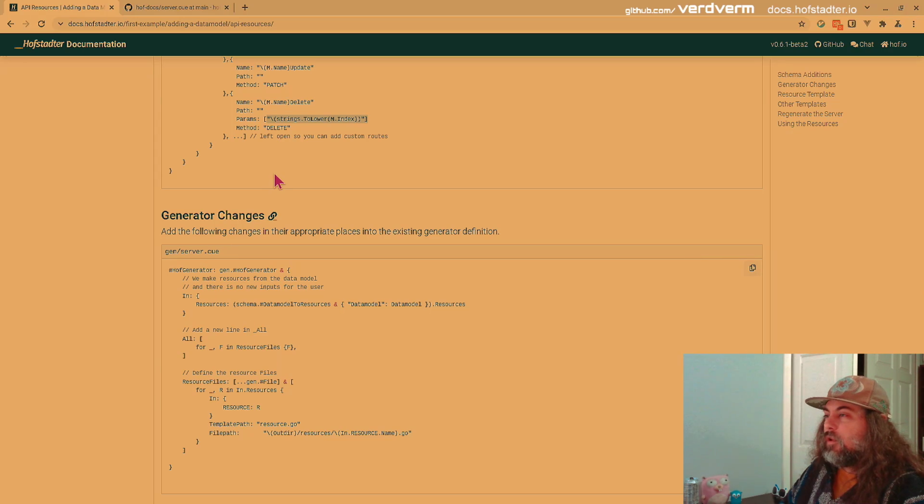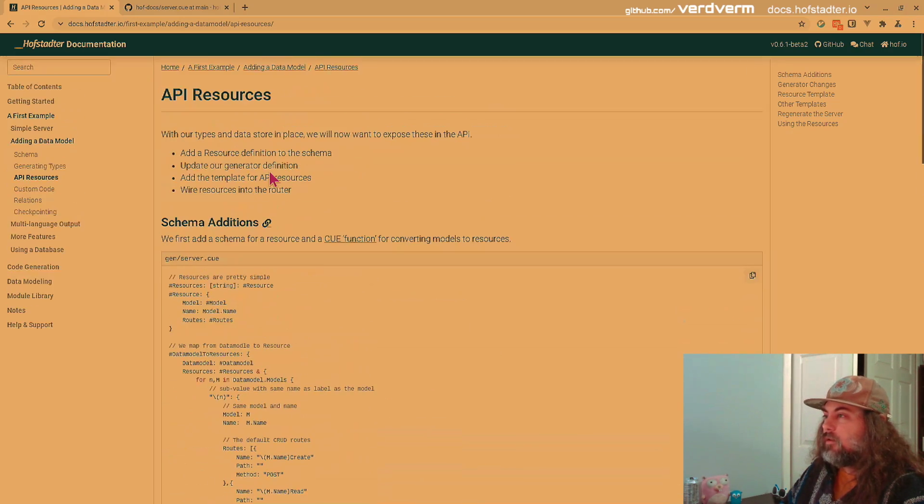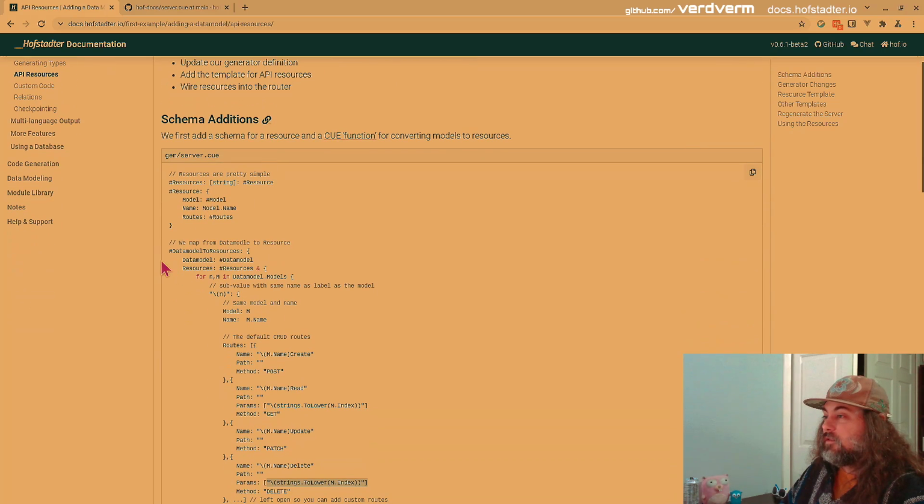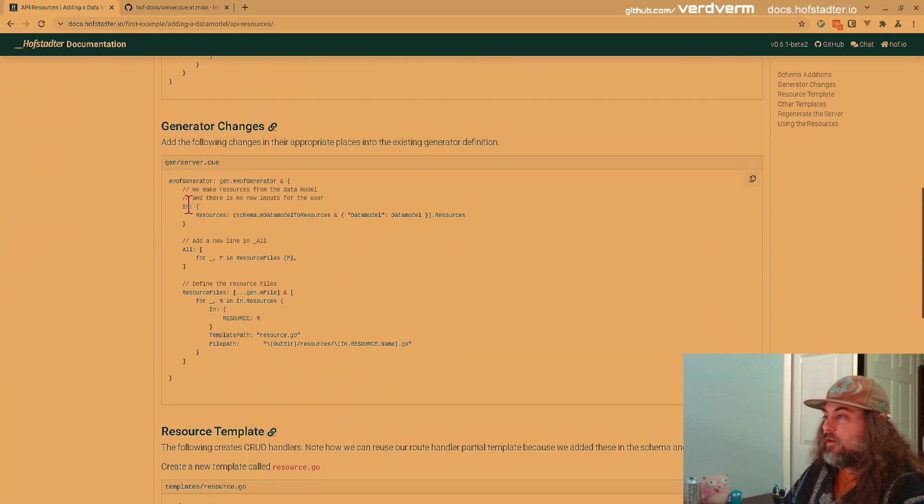And so in order to add these schemas to our generator, we already have a data model from before, so we just pass that in. So the user doesn't even have to specify resources. It's all derived from the data model. These are one of these calculated fields. And then we'll add these resource files.